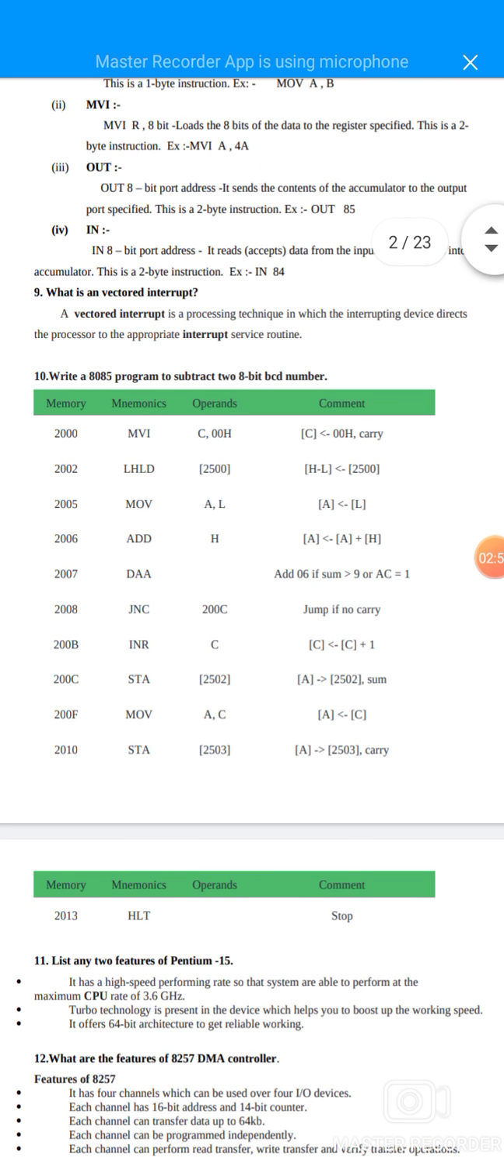Tenth question, write an 8085 program to subtract two 8-bit BCD numbers. Memory, mnemonics, operands, comments. Memory 2000, mnemonics MVI, operands C, 00H, comment C <- 00H, carry. Memory 2002, mnemonics LHLD, operands 2500, comment H-L <- 2500. Memory 2005, mnemonics MOV, operands A, L, comment A <- L. So 2006 and 2007 are like this, with the same memory, mnemonics, operands and comments displayed on the screen.